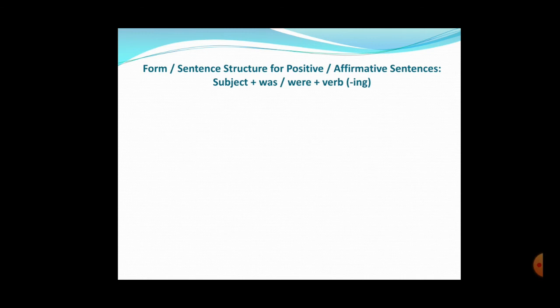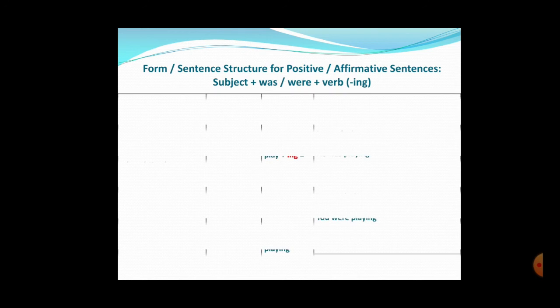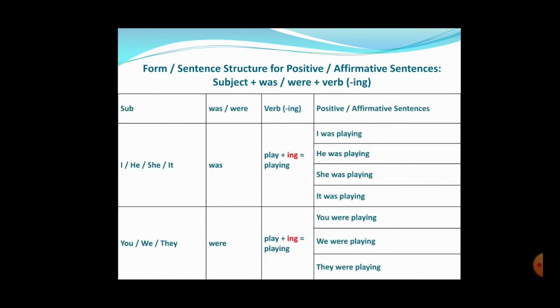Subject plus was or were plus the ing form of verb. Okay. Now let's look at this chart. So students, here you can see that I am not using the subjects I, you, we or they. Here the subject is I, he, she or it. So when the subject is I, he, she or it, you use was with it. Okay. Plus you add the ing form of verb to it.